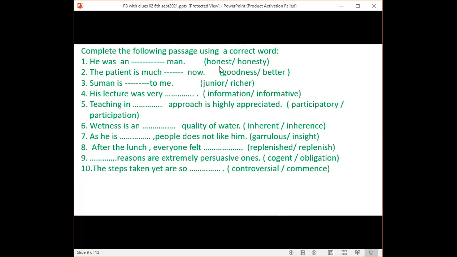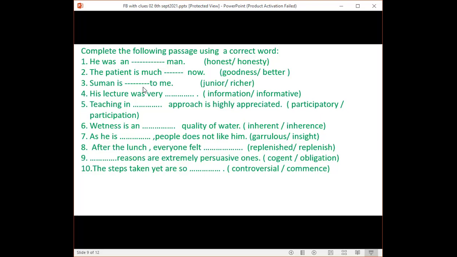What you will have to do here, he was a dash man. So you will have to choose honest man. Honest man, yes. Then the patient is, goodness or better now. Better now, yes. Goodness is the noun word and better is the adjective word. Shumon is dash to me, junior or research to me.